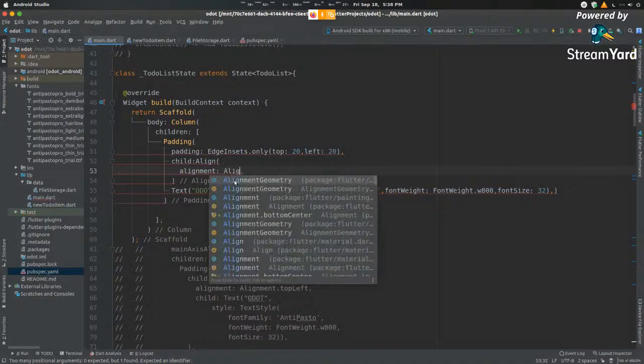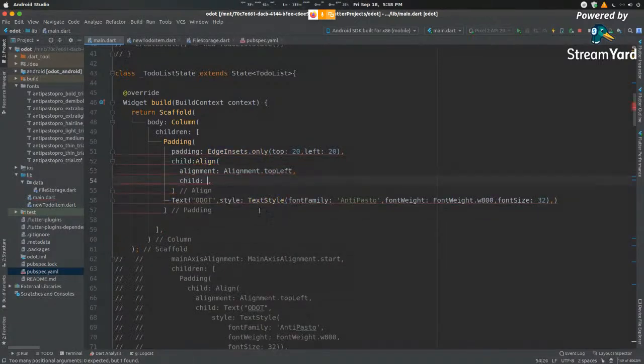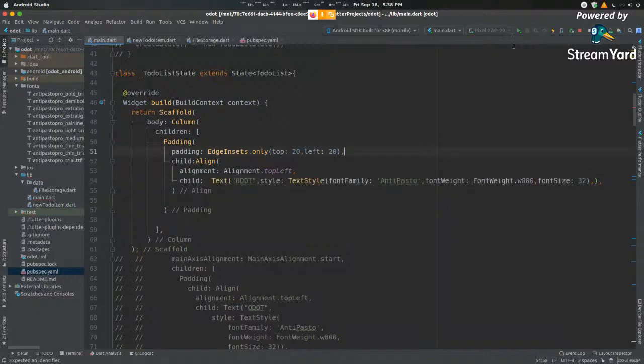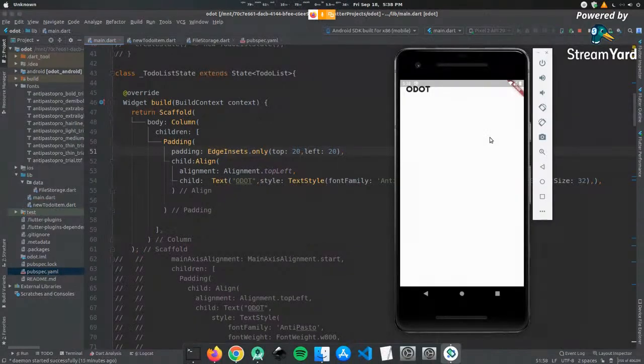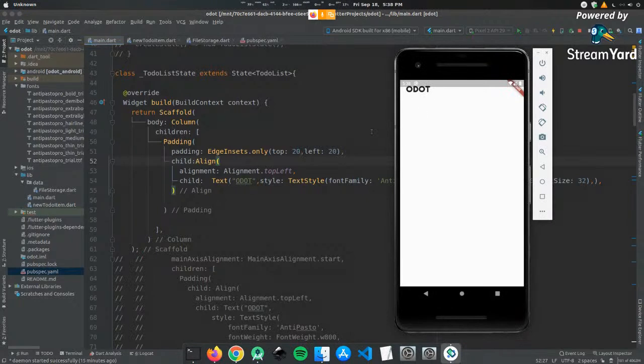So alignment dot top left. And then the child for this will be this exact same object. Now, when you run it, you'll hardly find any difference. The same thing. But this is good practice. This is what you should be doing if you are aiming for different devices.